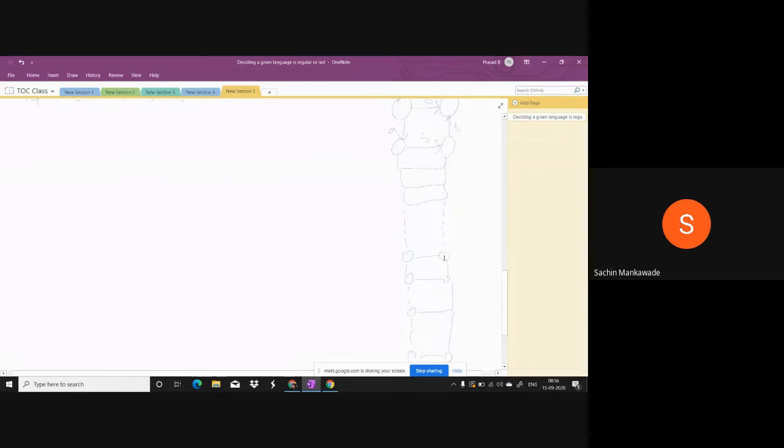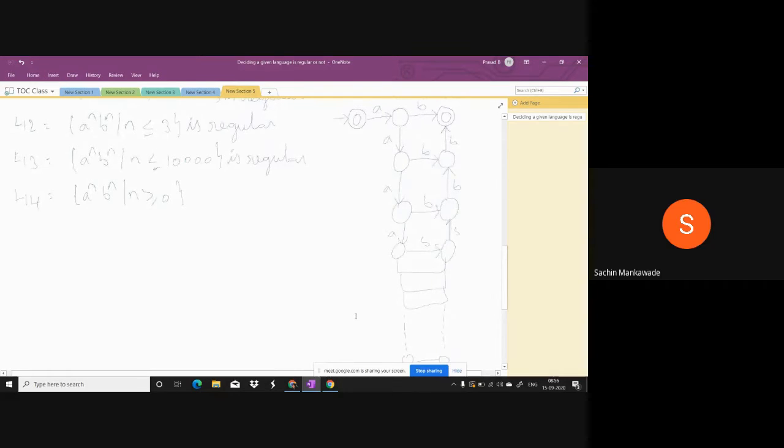Can we construct like this, Isha ji? Example, A power 3 crores, B power 3 crores. Is that a valid string or invalid string? Valid string. So you just keep on constructing. Already we have constructed for 2 crores, and just increase like this. It will be accepted if A's and B's are equal. So is this possible or not possible, Isha ji? Possible.